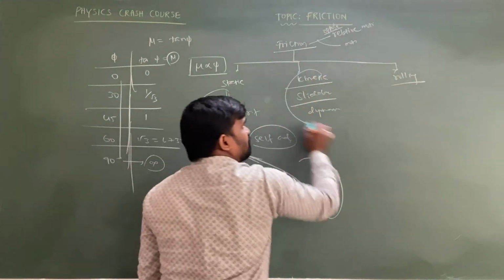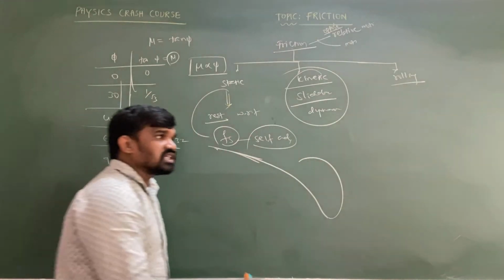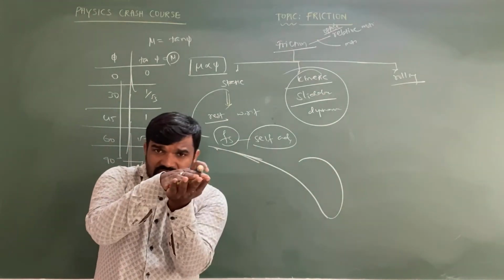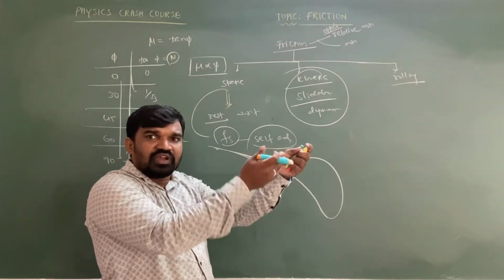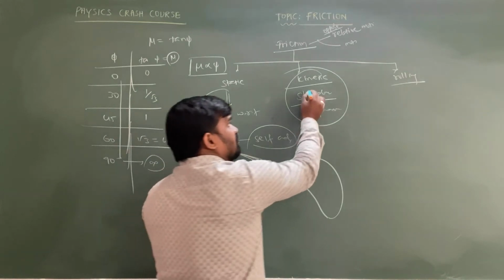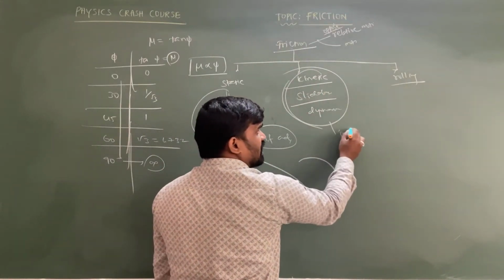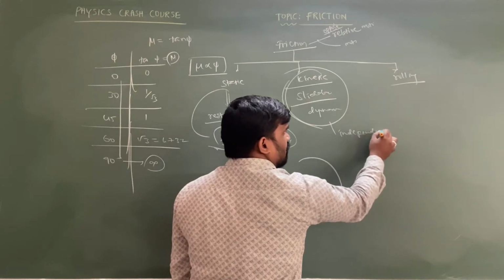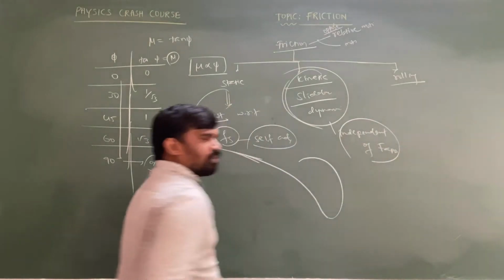Then next, kinetic friction, sir. Kinetic friction, or sliding friction, or dynamic friction, is when two contacting surfaces are in motion relative to each other, one moving with respect to the other. This kinetic friction is independent of the applied force. It does not depend upon the applied force.